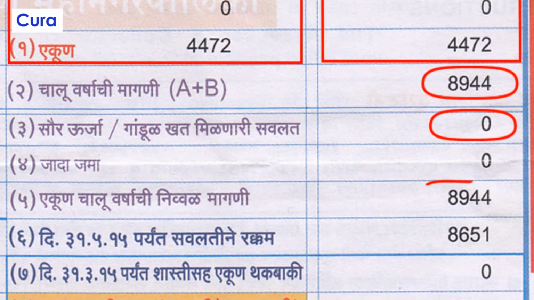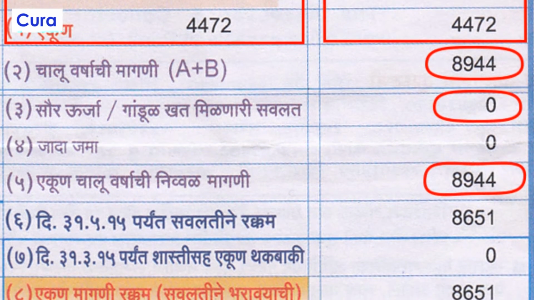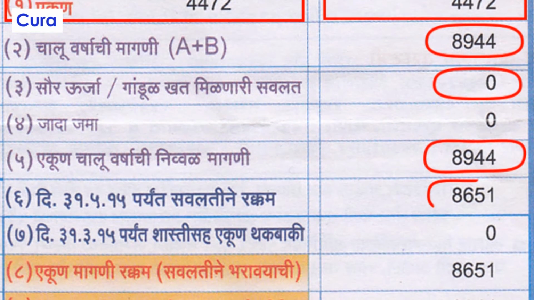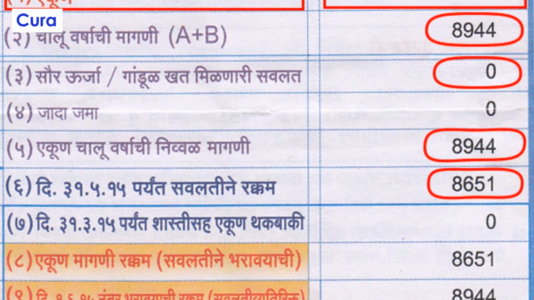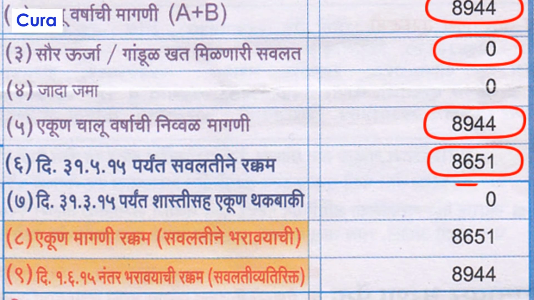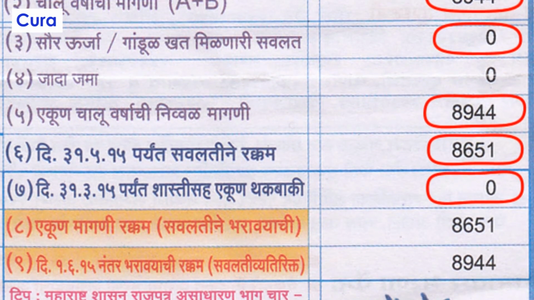Then you will find the net amount. Net amount is the final amount payable by the consumer. The amount which you will find next on the bill is the amount payable till date, that is 31st May. Just below that you will find the amount to be paid after date, June 1st.